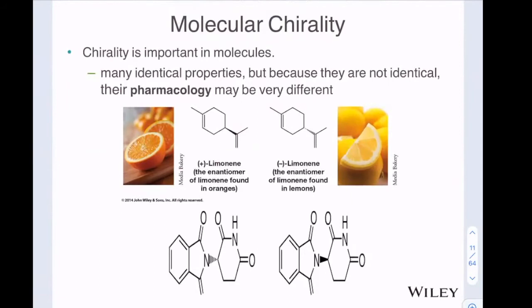Limonene is found in oranges, and it has a chirality center right there with this branch coming towards us. The enantiomer is found in lemons, and that has that branch going back away from us. So these two compounds are enantiomers of each other. They are chiral compounds, and they have a very different effect on the receptors in our nose and for our taste, the difference between oranges and lemons.